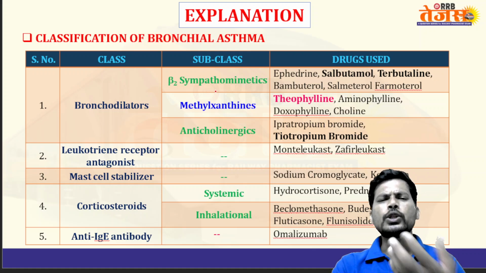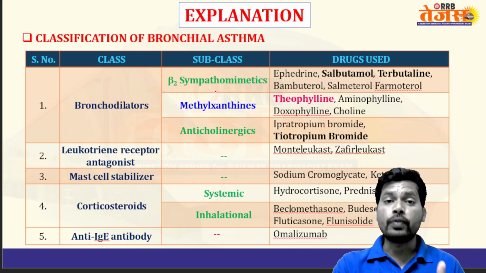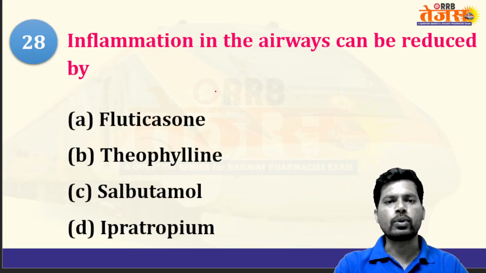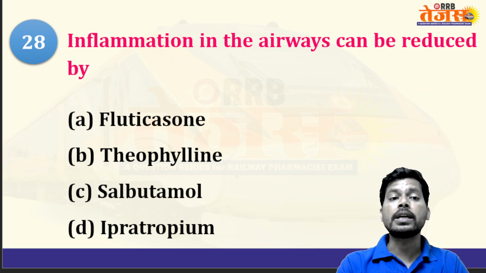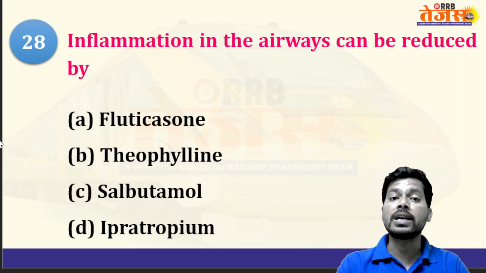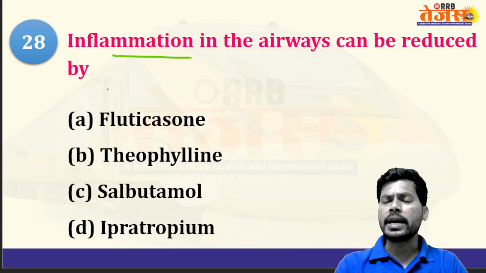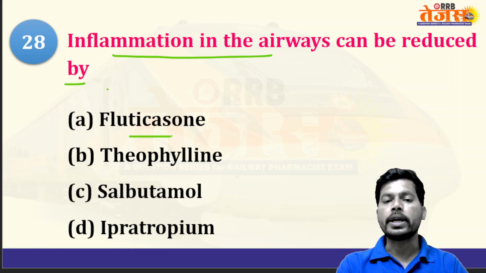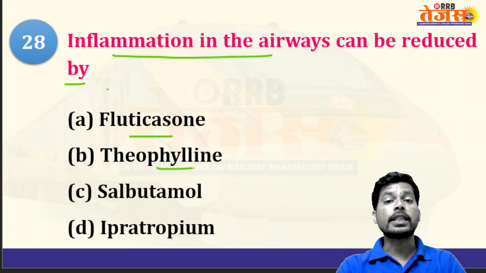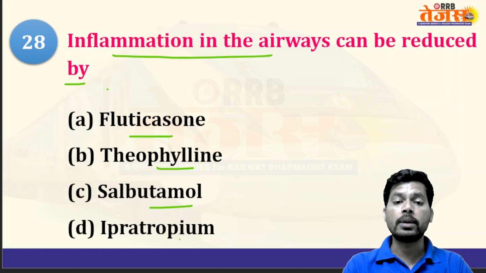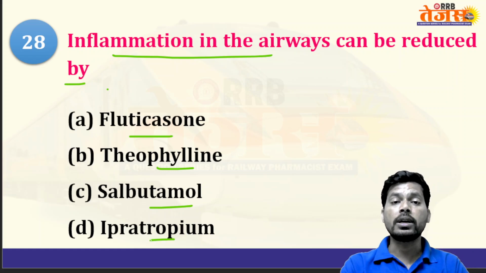So methylxanthines, theophylline and aminophylline, inhibit the phosphodiesterase enzyme, increase cyclic adenosine monophosphate levels in the lungs and cause bronchodilation. Increased levels of cyclic adenosine monophosphate in the lungs cause inactivation of MLCK, myosin light chain kinase enzyme, and cause bronchodilation. Inflammation in the airways can be reduced by fluticasone, a corticosteroid. Theophylline, a xanthine alkaloid, is a bronchodilator. Salbutamol, a beta 2 receptor agonist, is a bronchodilator. Ipratropium, an M3 receptor blocker, is a bronchodilator.